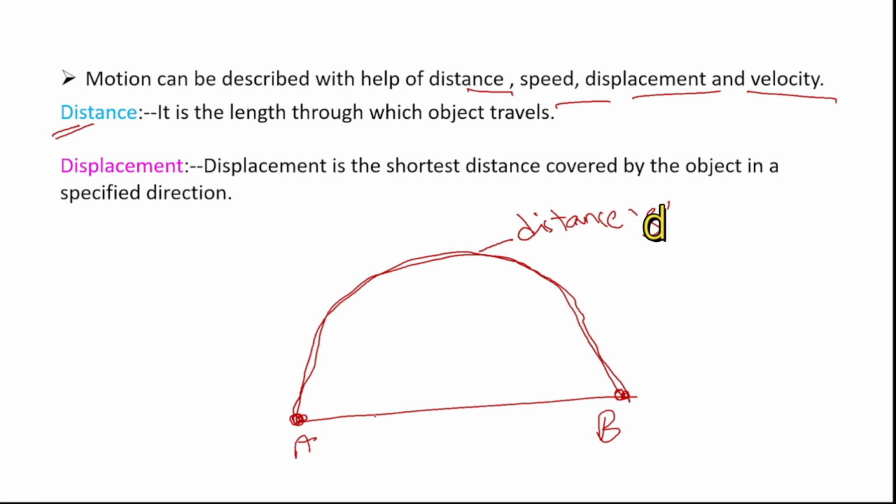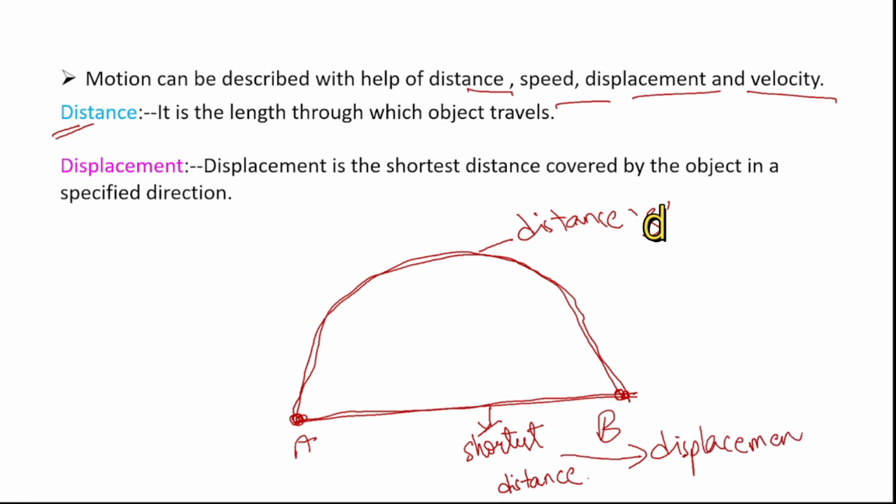And in this itself I will tell displacement. What is displacement? Displacement is the shortest distance covered by the object. Okay, so here what is the shortest distance? This is the shortest distance, right? Okay, so this shortest distance is displacement. Okay, so by this you have understood what is displacement and distance.